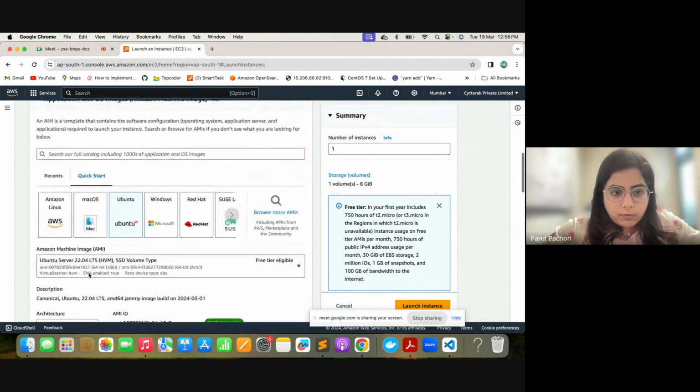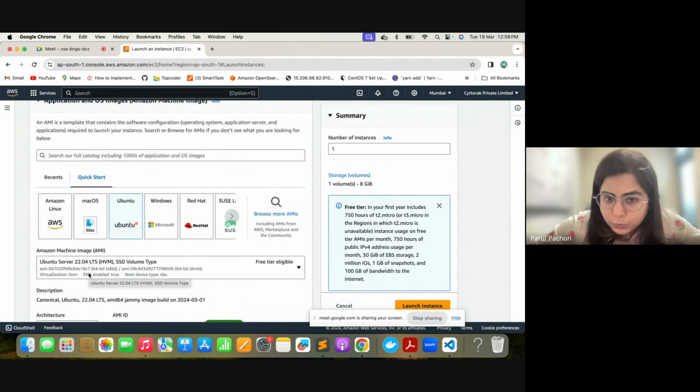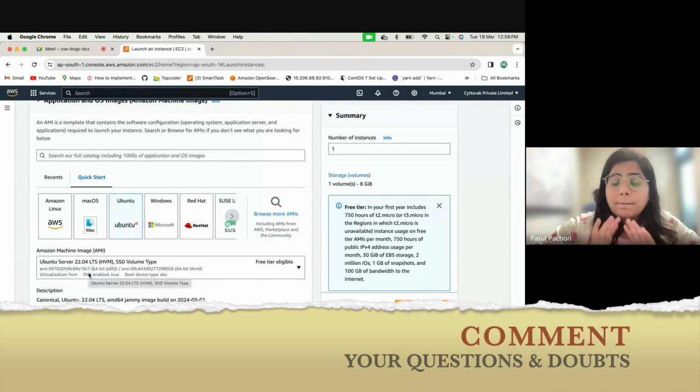Now, in these kinds of servers, we probably don't want to check for a graphic card or something like that, because we don't want to use it for gaming purposes. These are compute instances that we want to use to process information and run our code. So we don't want a lot of virtualization and things like that on these systems. All we want here is more capacity, so that we are able to run and process heavy code.